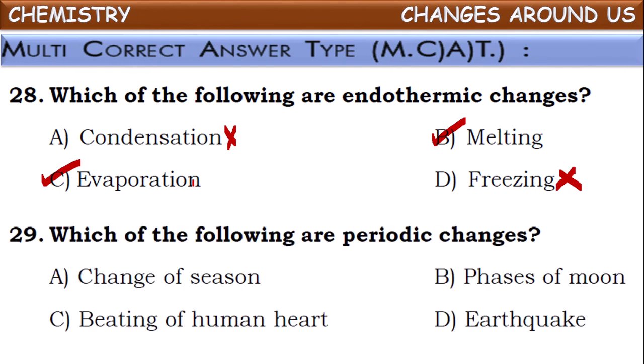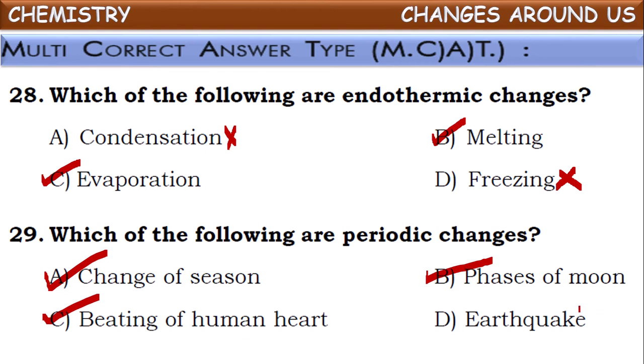Next one, which of the following are periodic changes? What is meant by periodic changes? The changes which occur at regular intervals of time with repetition are called periodic changes. So changes of seasons occur at regular intervals of time. Phases of the moon also occur every month at regular intervals. Beating of the human heart, these all come under periodic changes.